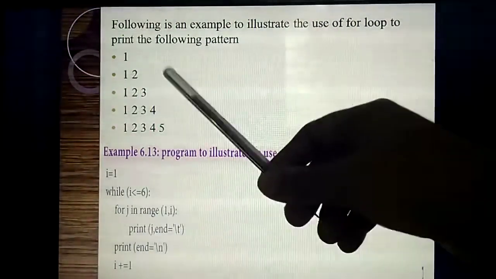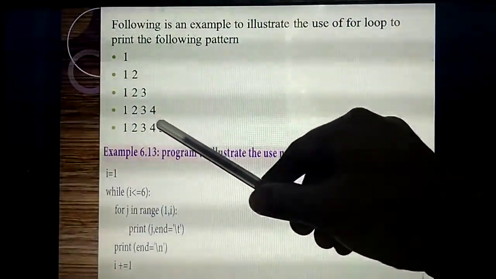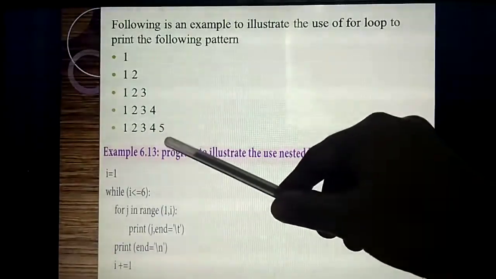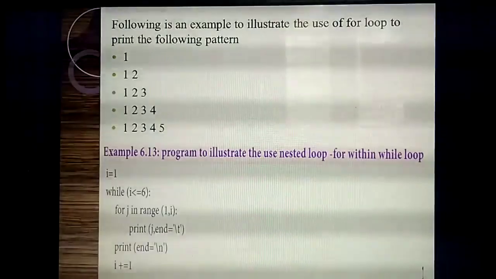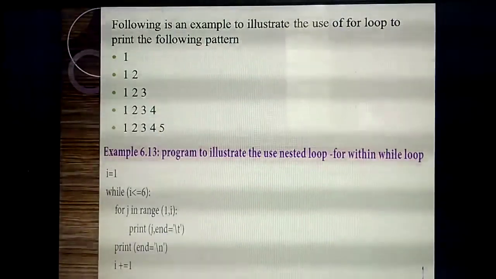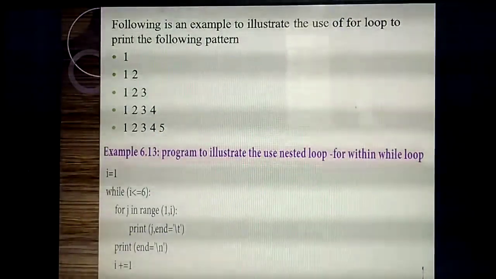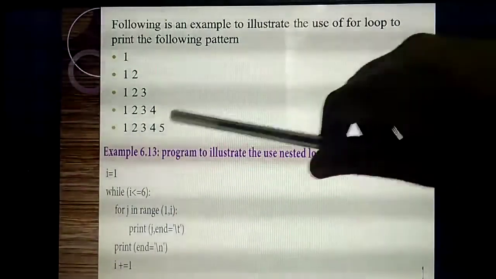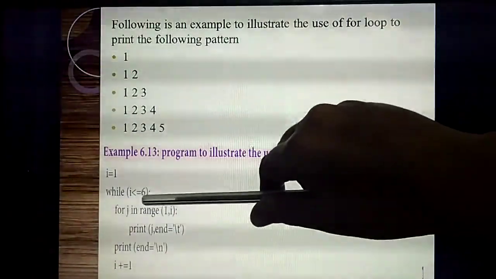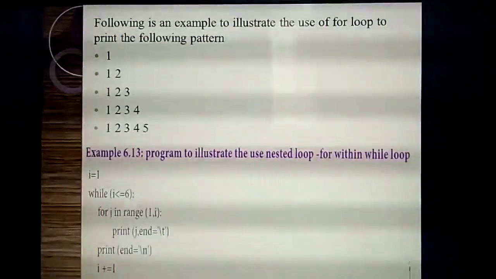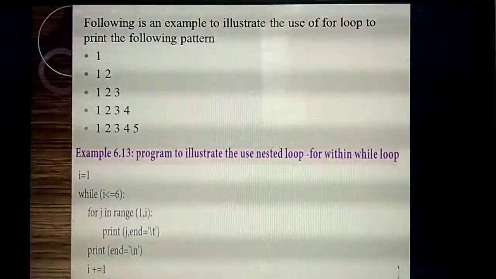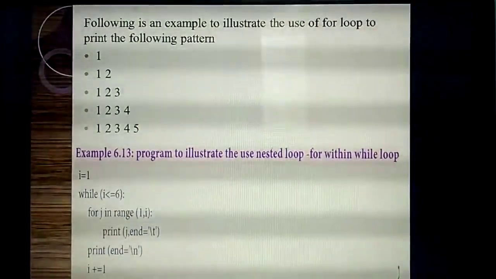Why? Listen, how many values will there be? What's the last value? 5. In the range function you have studied, the last value taken will always be n minus 1. So if you give 6, it will print only up to 5. That means 6 minus 1, 5. Understand why they have given less than or equal to 6?